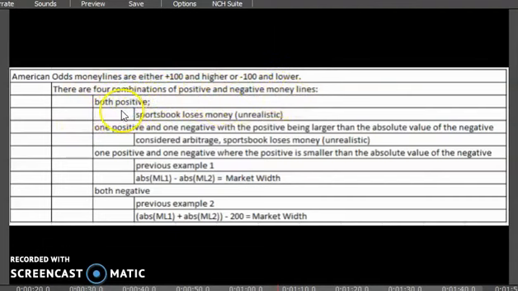Both lines could be positive in a game, but of course the sportsbook would lose money, so it's unrealistic. There's also a condition where one is positive and one negative, where the positive is larger than the absolute value of the negative, but this is considered arbitrage, and this is also unrealistic. So you're left with these two. One is positive and one negative, where the positive is smaller than the absolute value of the negative. This was example 1, and this is the formula that could be used to determine the market width of these lines. Then you have the condition where both are negative, which was example 2, and this is the market width formula that could be used for that.